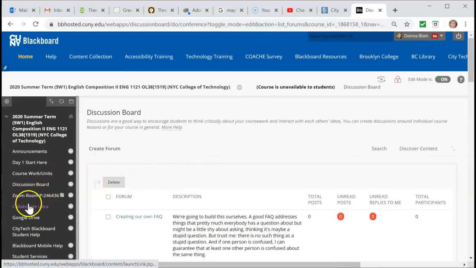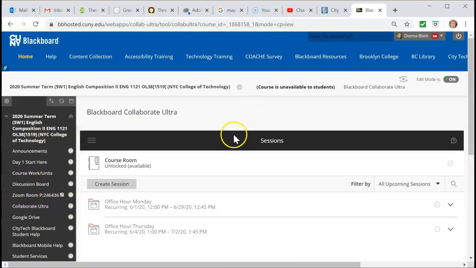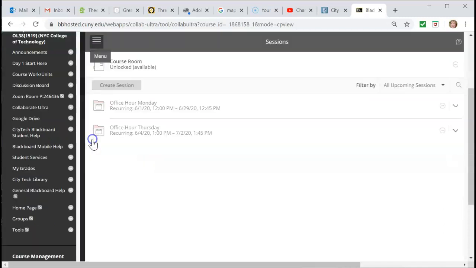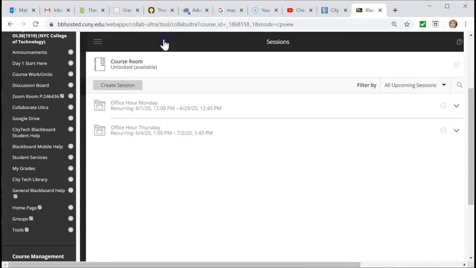Collaborate Ultra. This is the course room. I started to say it opens in its own tab, but that's only when you actually get into the course room. Now, Collaborate Ultra is sort of the bane of everybody's existence because sometimes it doesn't work very well. But right here, there will be recordings of all of the sessions that we do, of which there are only going to be three. But if you want them, that's where you can find them.